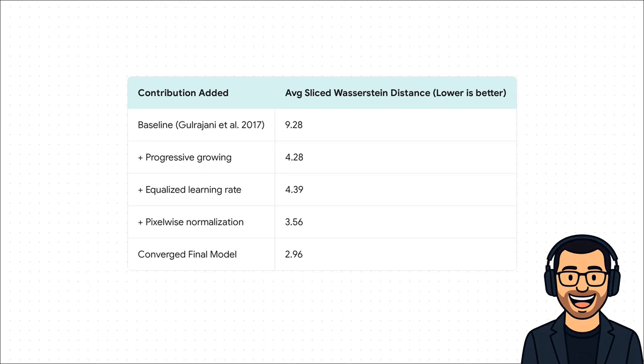So the old baseline was at 9.28. Just adding progressive growing, bam! It cuts that number by more than half down to 4.28. But then they add a few other clever tricks, and that score gets pushed down even lower. So the key takeaway here is that it was this powerful combination of ideas that really led to the breakthrough.